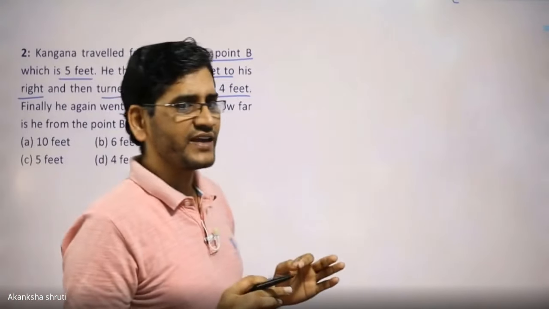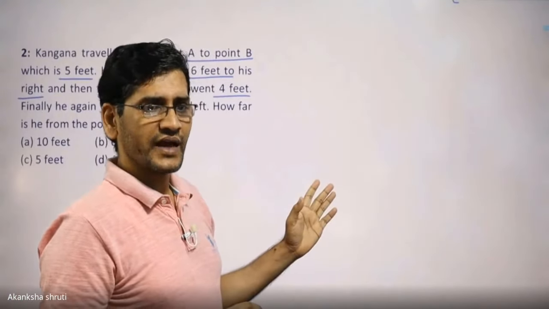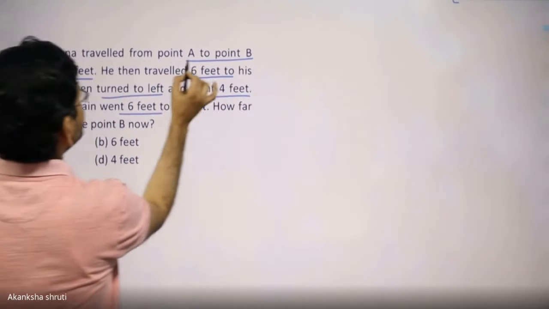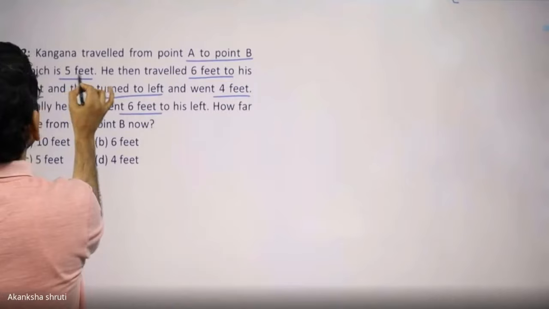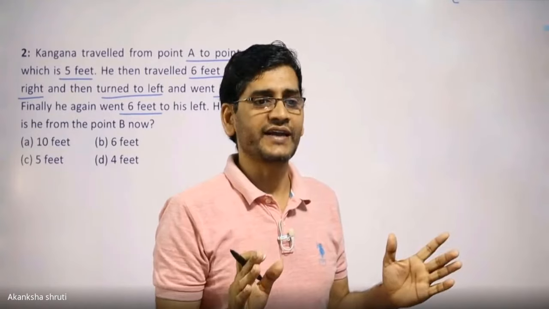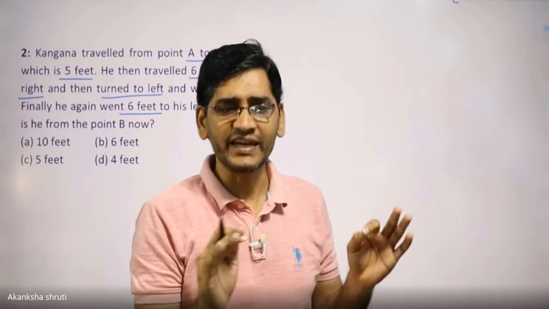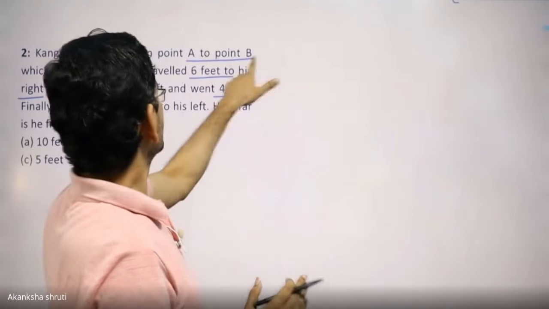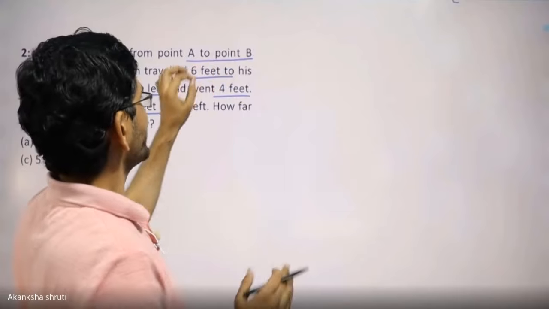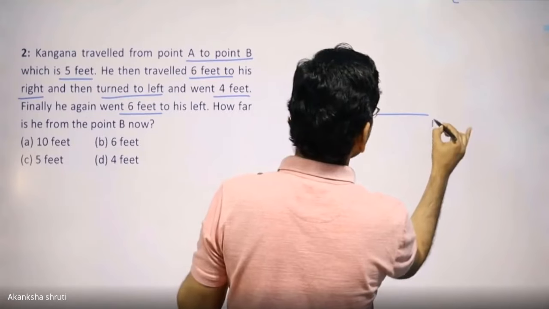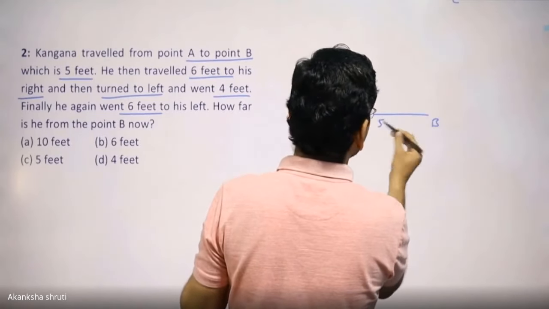So the simplest way is to draw the diagram. Very easy thing. And how to draw? Start with the very first line. Kangana traveled from A to B, which is 5 feet. Initially it is not given whether it is in the horizontal or vertical direction, so you are free to choose. Let me consider this as A, this as B. This is our 5 feet.